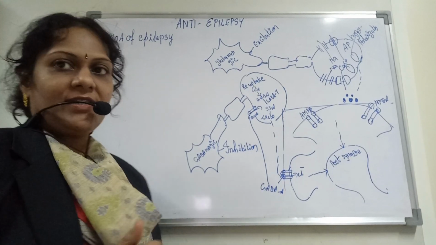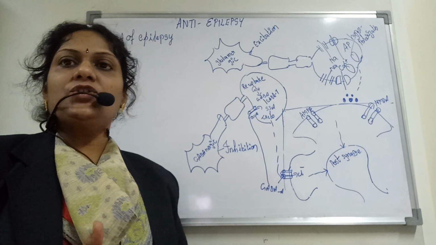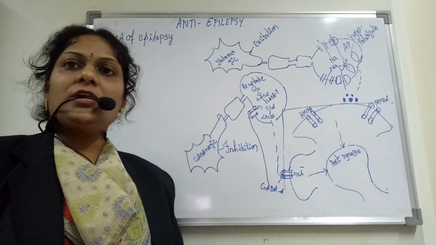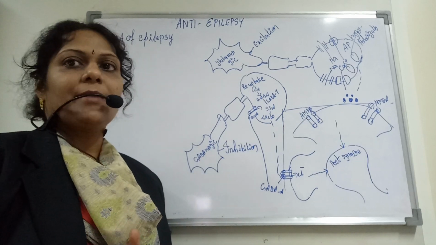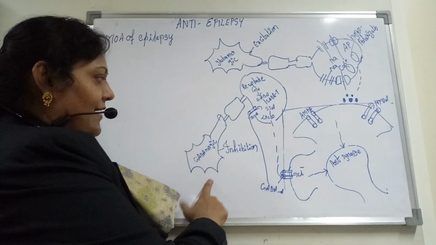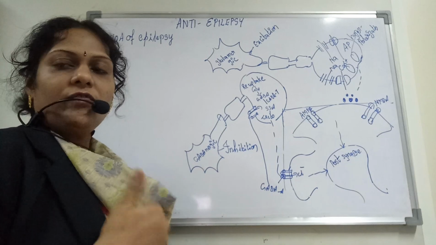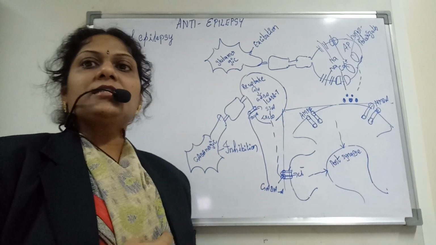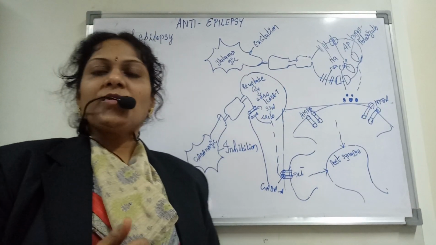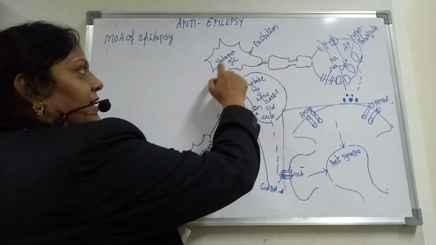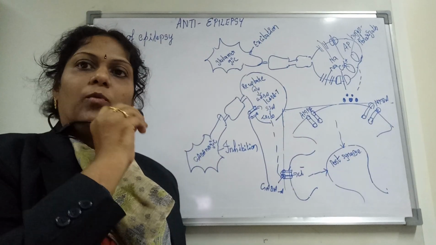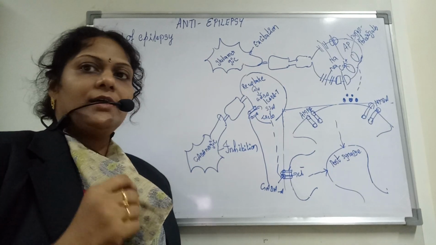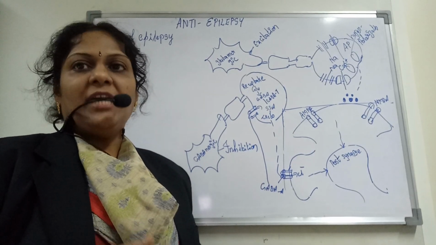Yesterday we were discussing whether epilepsy is due to more inhibition or more excitation. We know that the inhibition is done by the GABAergic neurons, which I have indicated over here. And we also know that the excitation is done by the glutamatergic neurons, which I have indicated over here. So both activities are happening, whether it is inhibition or excitation.